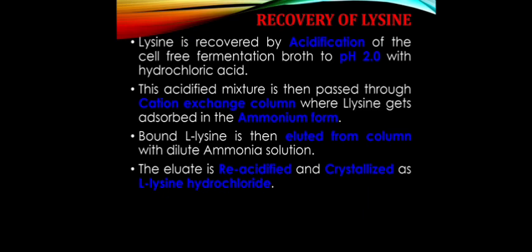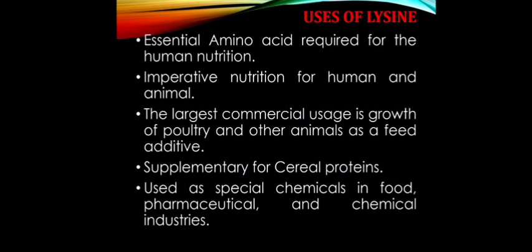The lysine is recovered by acidification of the cell-free fermentation broth to pH 2 with hydrochloric acid. This acidified mixture is then passed through a cation exchange column, where lysine binds in the ammonium form. Bound L-lysine is then eluted from the column with dilute ammonia solution, and then crystallized as L-lysine hydrochloride.